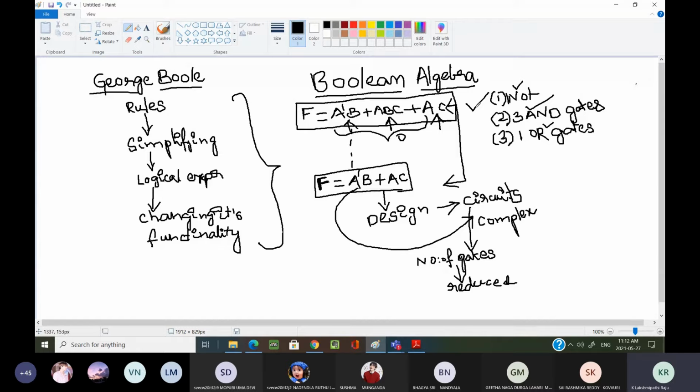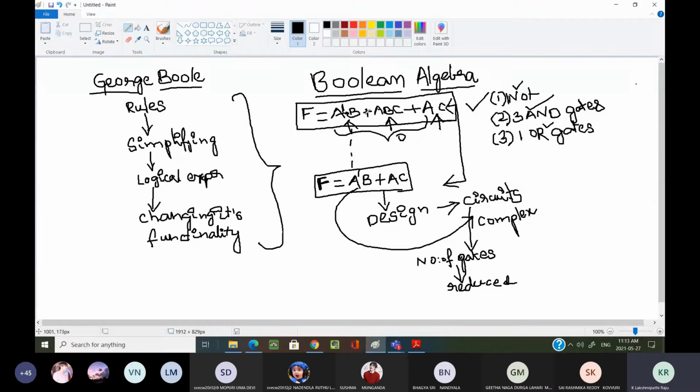Now, the NOT gate here is for this complement sake, the complement that I have written. For this sake I want one NOT gate. For these AND gates, this multiplication a complement dot b, internally nothing is there, we can assume there is a dot. Dot means just assume it as a multiplication. Here we need one AND gate, here also one AND gate, here also one AND gate, like 3 AND gates are required, and here one OR gate is required to combine all these.